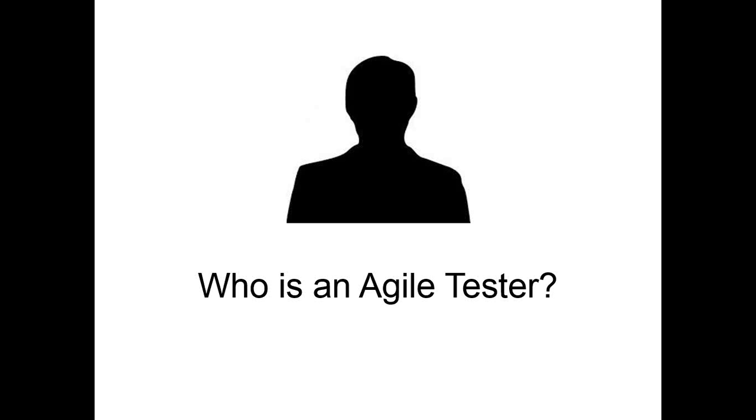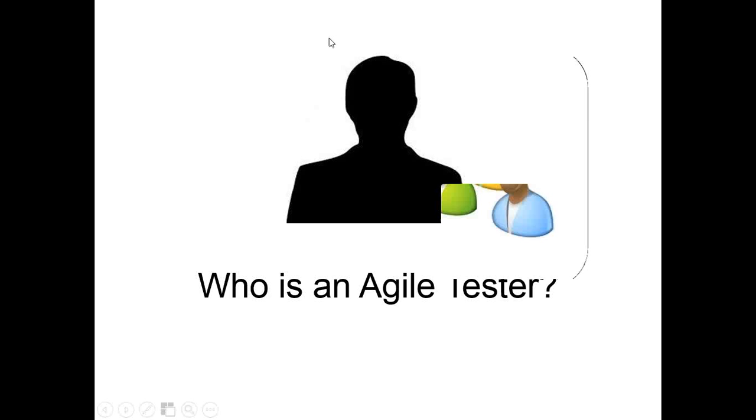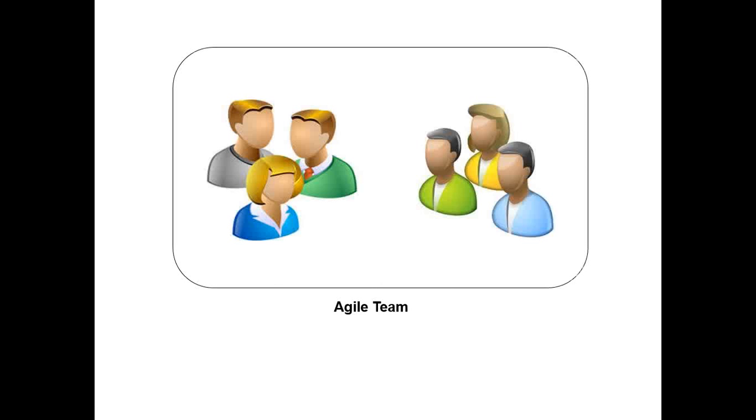Now, when you move into Agile, let's try to understand what differs. Before getting into that, I want to take a minute to explain what the composition of an Agile team looks like. In an Agile team, you have people who represent the business side. For example, your product owner is a good example of somebody who is representing the business side.